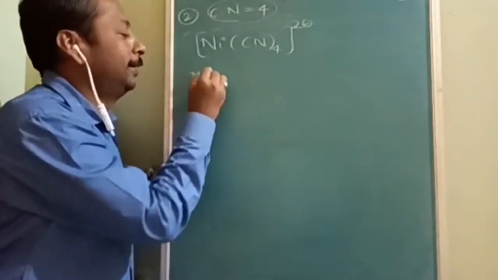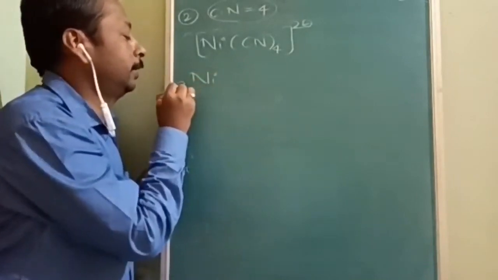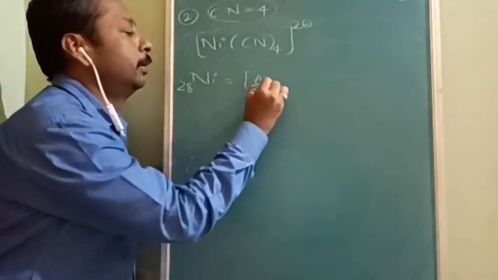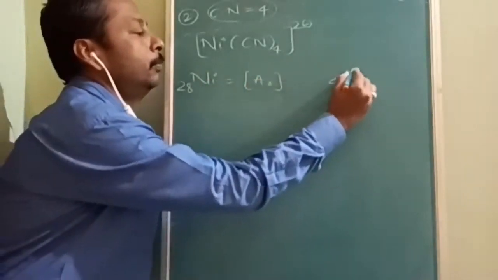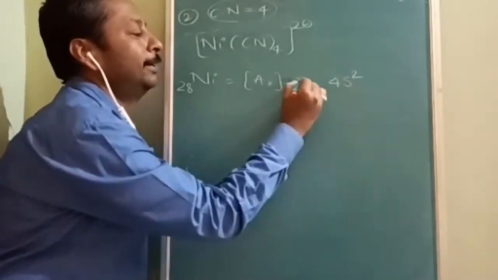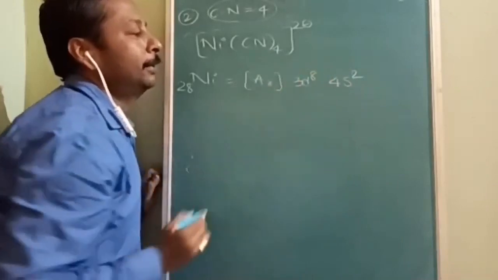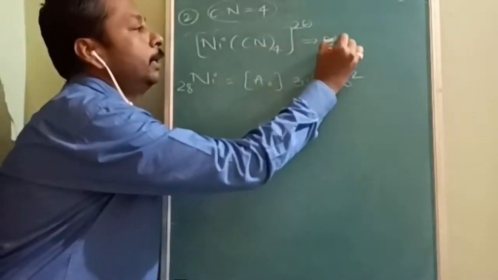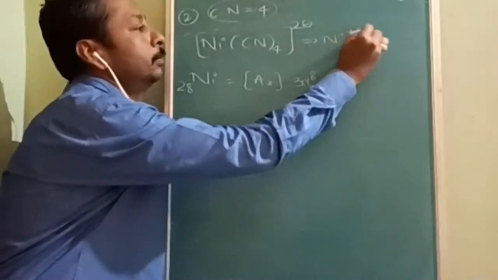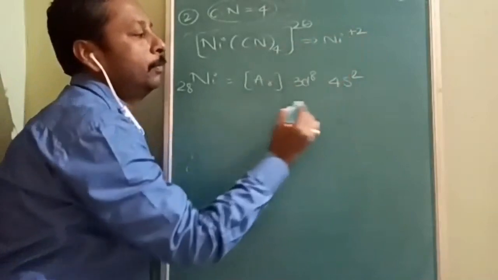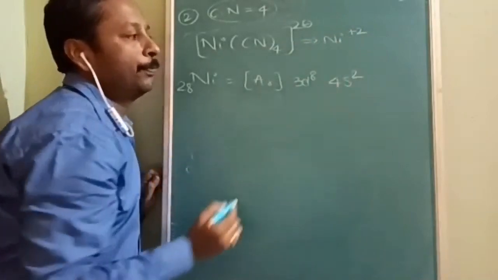Now again, same configuration. What is the atomic number? 28. Helium, neon, argon. 4s2 and 3d8. Now let us find out the oxidation number. Here again, nickel oxidation number is +2. So once the oxidation number is +2, what we have to do? We have to eliminate 2 electrons.